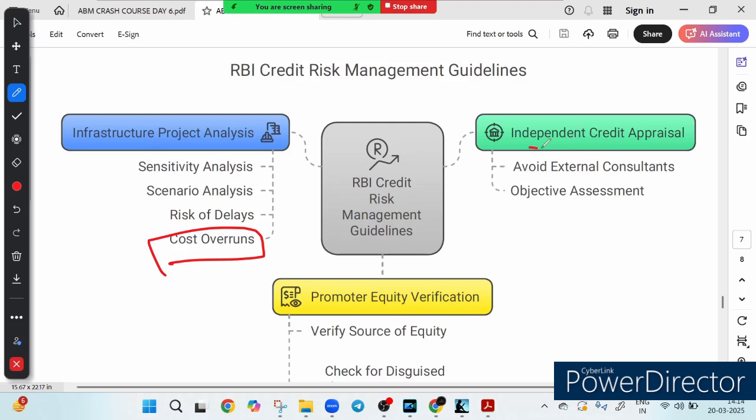Next we have independent credit appraisal. So RBI suggests avoiding external consultants and promoting objective in-house assessment. Why? Because an independent eye ensures a sharper focus on the actual creditworthiness.